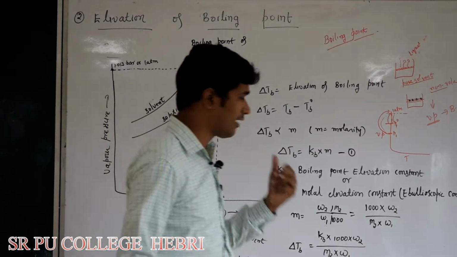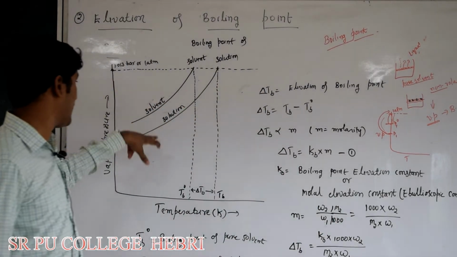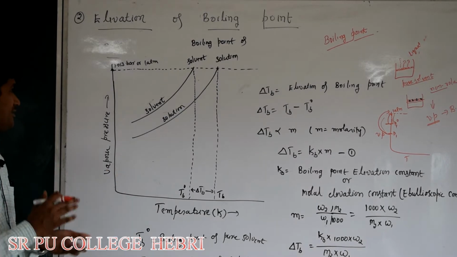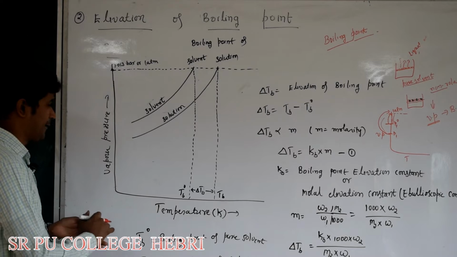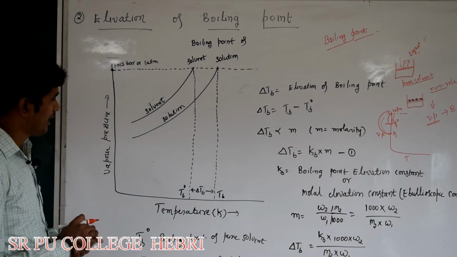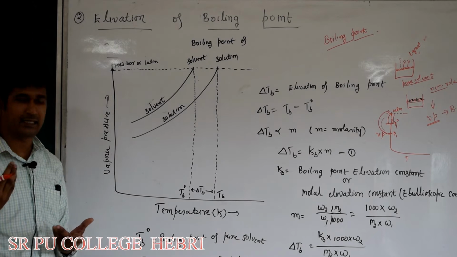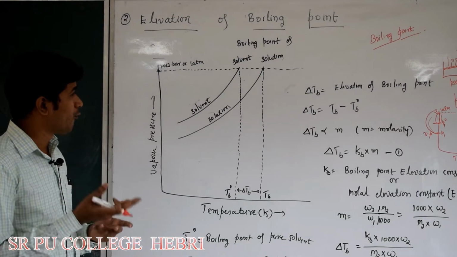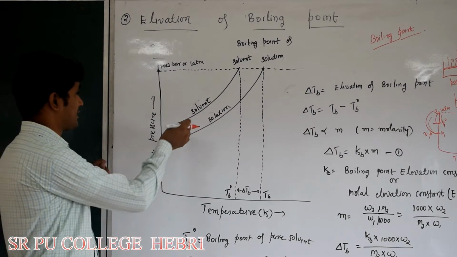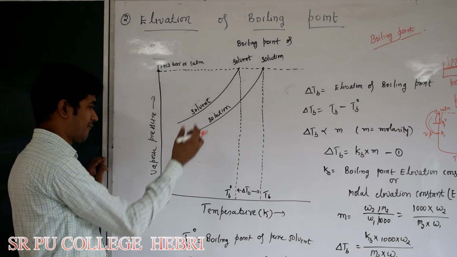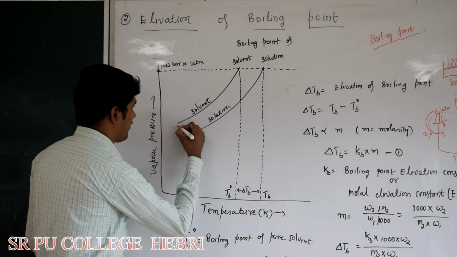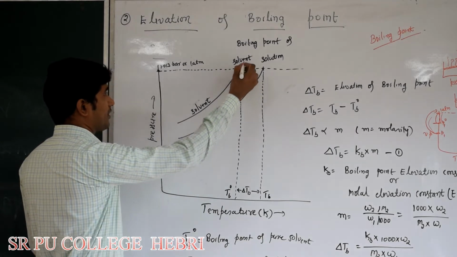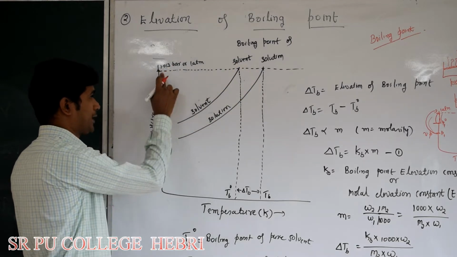So this is the graph for a solvent and for a solution. You take any solvent. It may be water or alcohol, or you can take any solvent. See what happens to the vapor pressure when you increase the temperature. When you increase the temperature, vapor pressure increases. Slowly, what happens? Liquid starts boiling. See, this is for a solvent. For any solvent, as you increase the temperature, vapor pressure also increases, and at a particular temperature it becomes equal to atmospheric pressure.